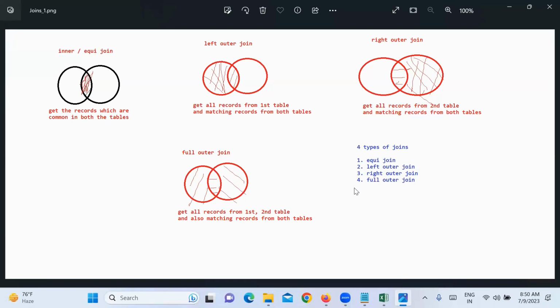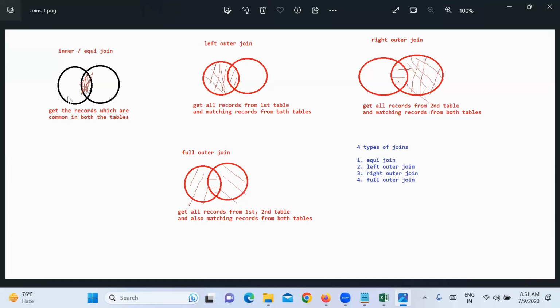There is also one more type called a self join. Normally in all these images, we are joining 2 different tables. In all these examples we are joining 2 tables.